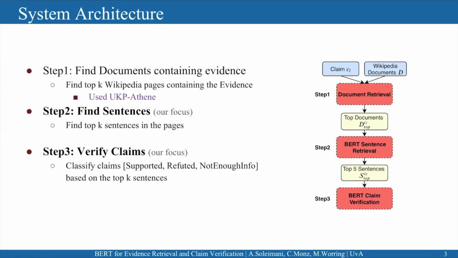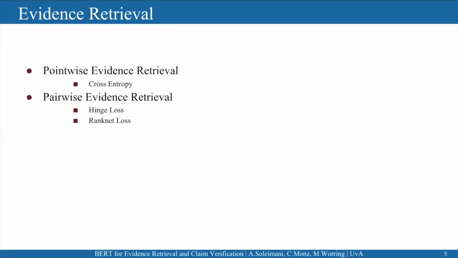For the first step, we use the UKP-Athene method, which is the state-of-the-art method in FEVER document retrieval, and it actually has a recall of 93%. And for the next two steps, we propose to use the BERT model for evidence retrieval and claim verification. We use two main approaches in IR, pointwise and pairwise. We do so to compare these methods for these tasks and to see which one is the best. Also, to the best of my knowledge, it is the first time that BERT is used in a pairwise framework.